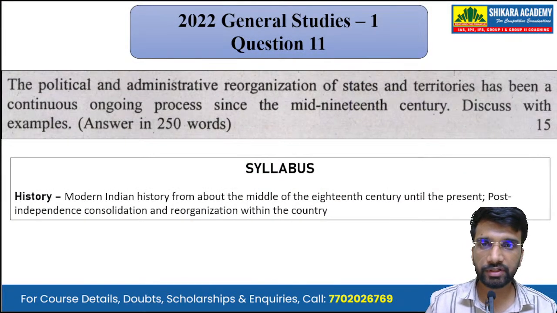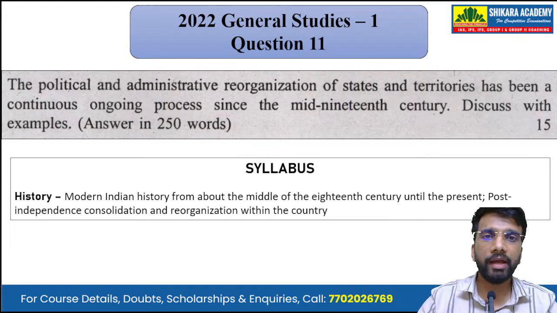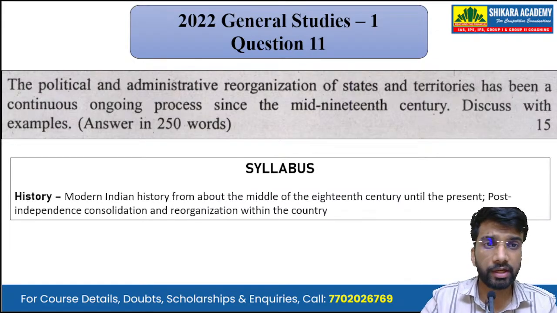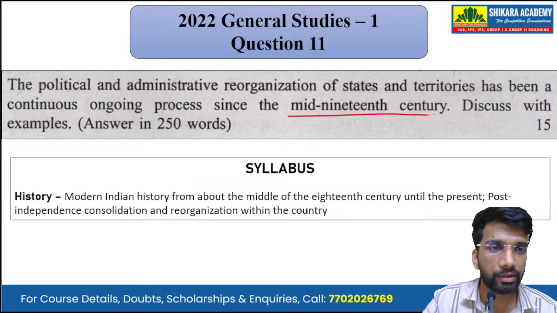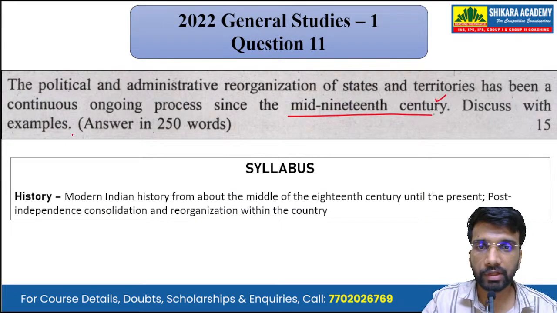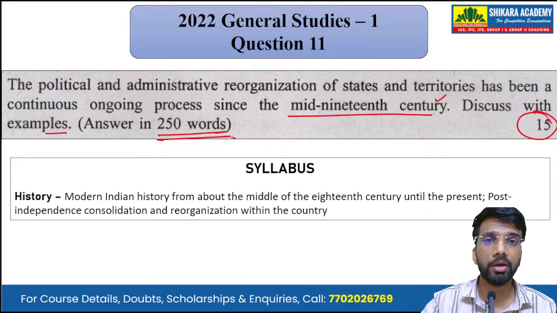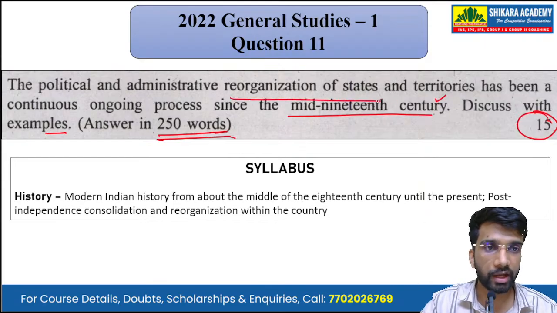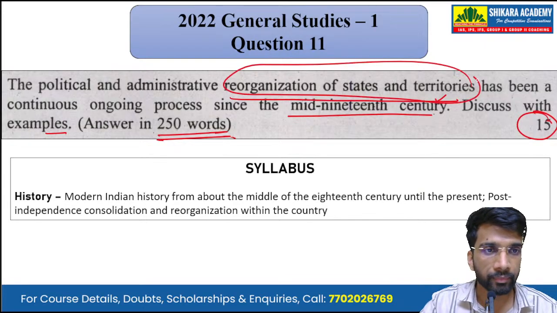So the first question of the day: the political and administrative reorganization of states and territories has been a continuous ongoing process since the mid 19th century. Discuss with examples. A 15-mark question that we have to answer in 250 words. This is a question asking about the reorganization of states and territories within the country.